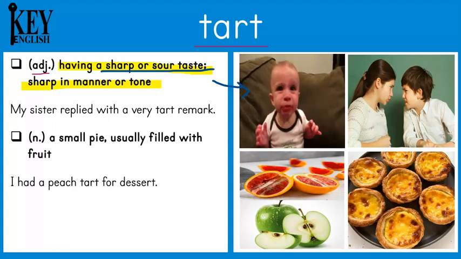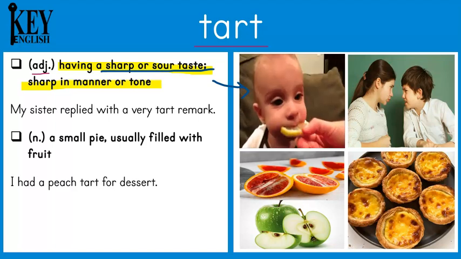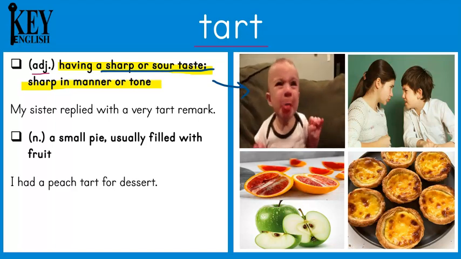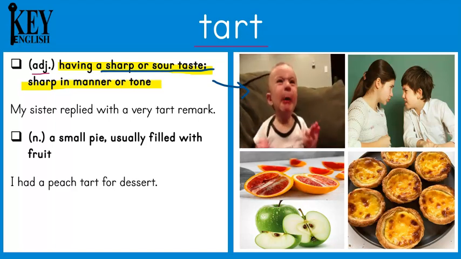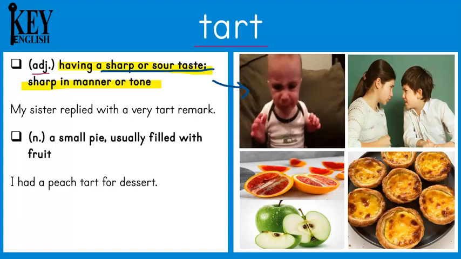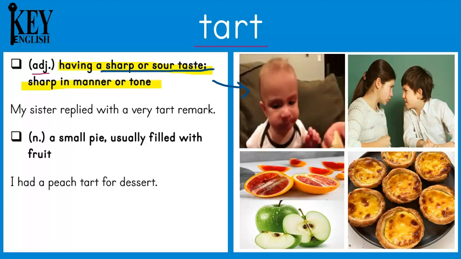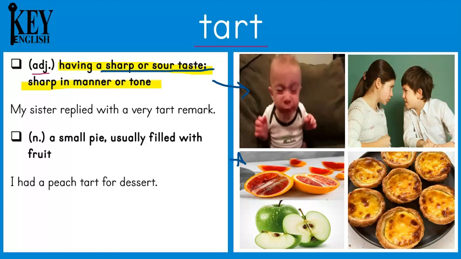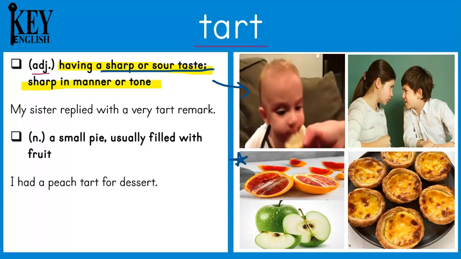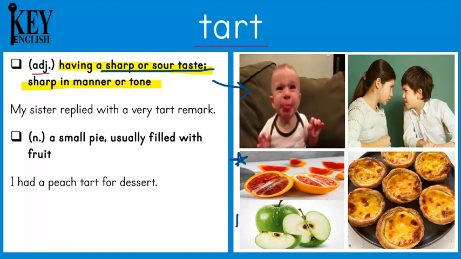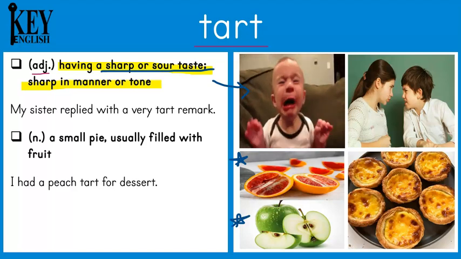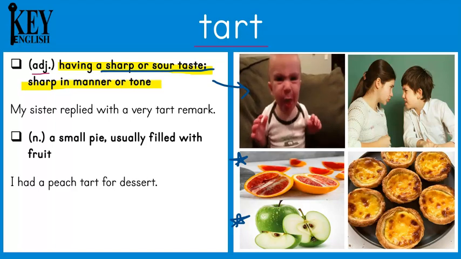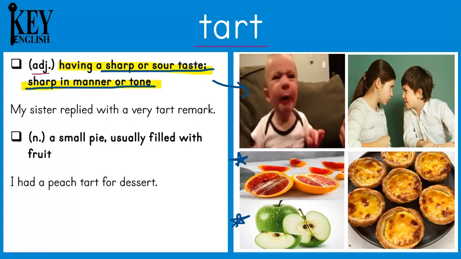You can see here that the baby is trying a lemon and it's so tart that his lips start to pucker and he starts to drool. Usually things that are tart have that kind of reaction from people. And other tart things might include some kinds of oranges that are very bitter or sour, and something like green apples are often tart.